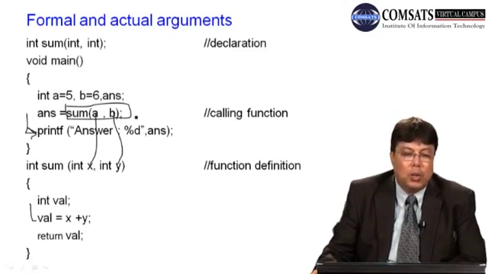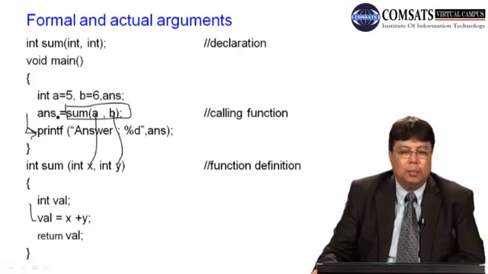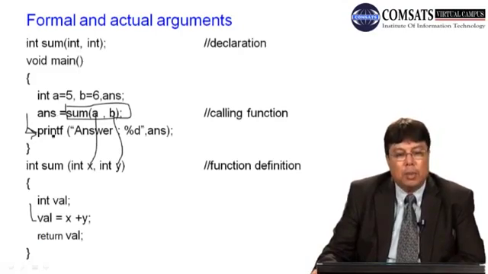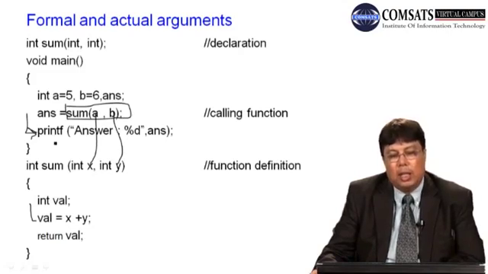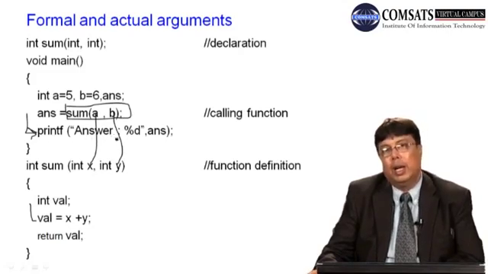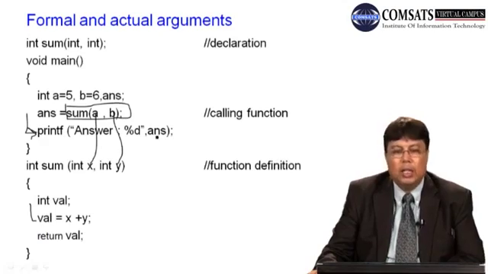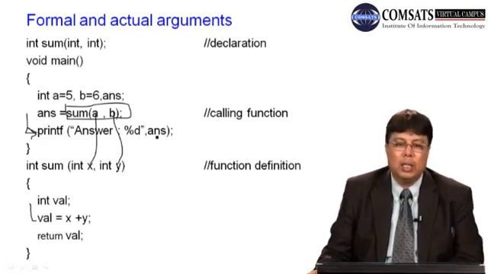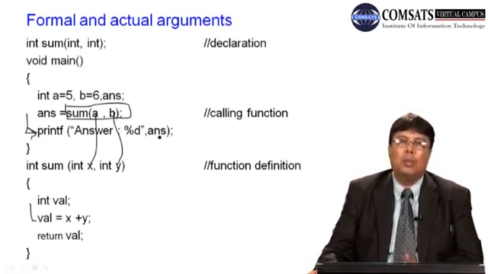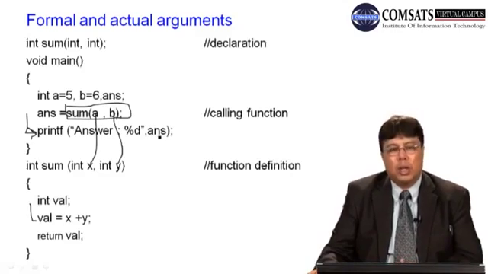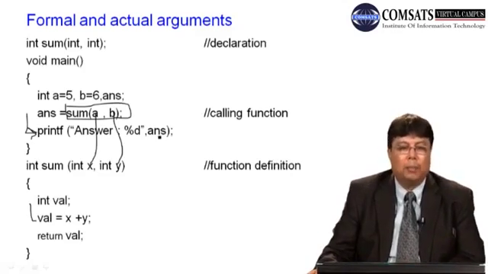This 11 is assigned to a and s, and then the next statement printf is executed, and this printf will print the value a and s. Okay, in this way the flow is transferred from the calling program to the called function, from the called function back to the calling program.